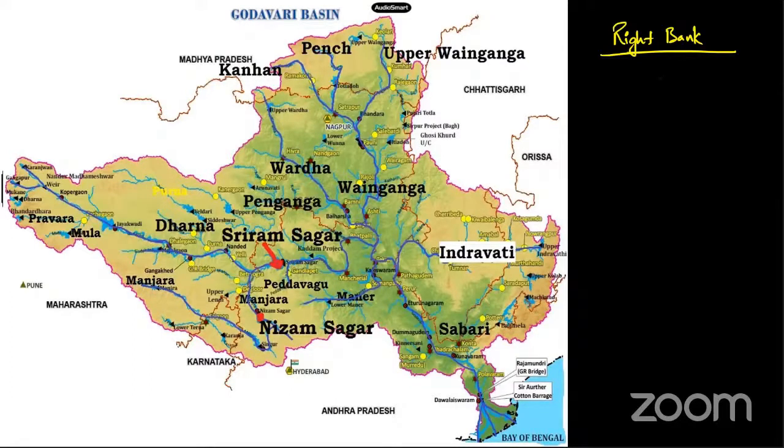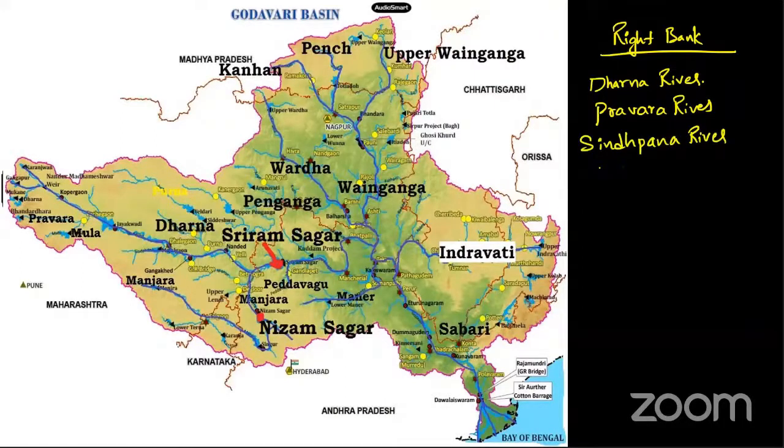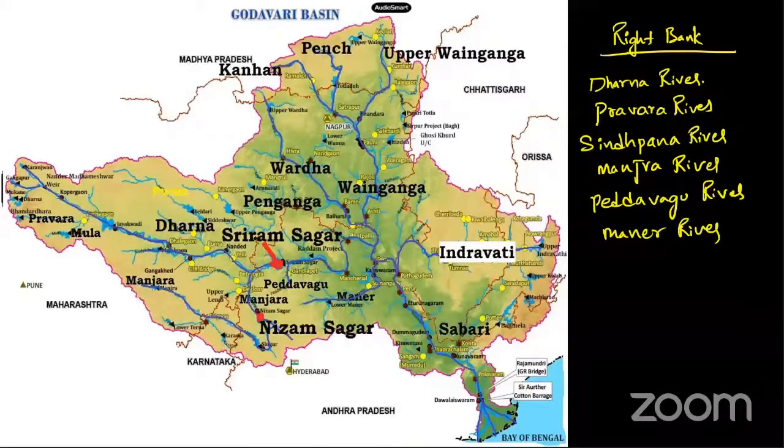What are the right bank tributaries, students? Dharna River, Pravara River, Sindhphana River, Manjra River, Pedavagu River, Maner River. So these are all the right bank tributaries of Godavari, students.